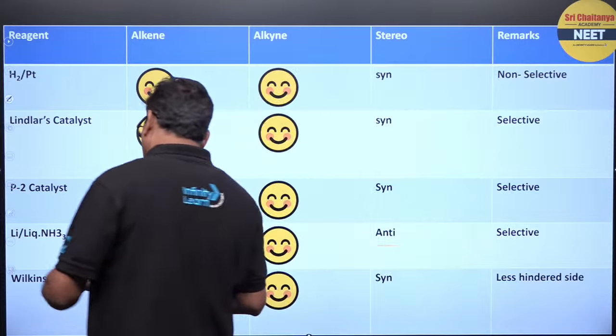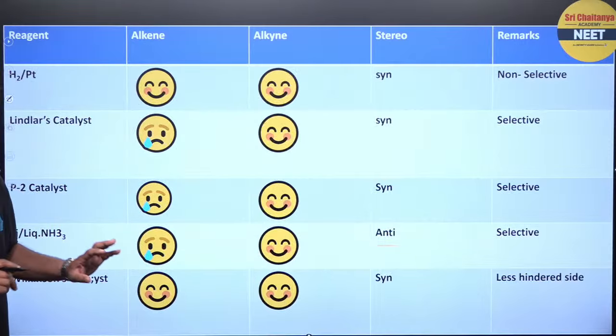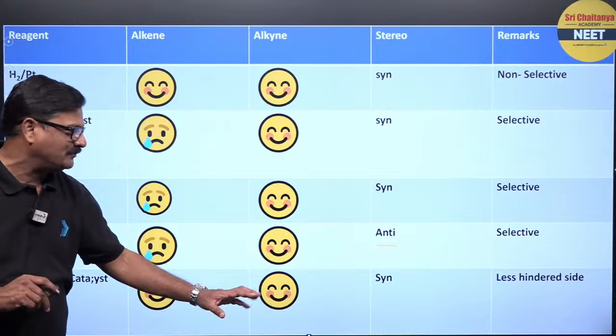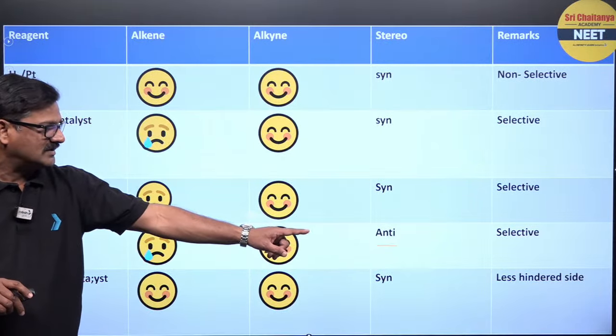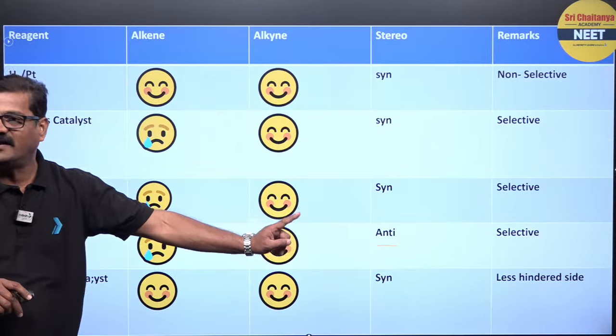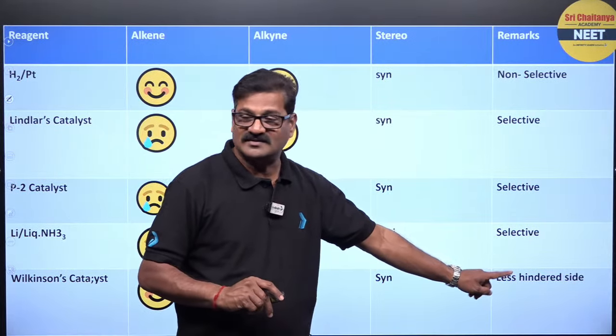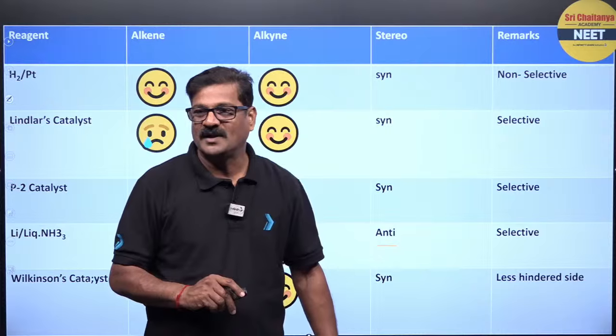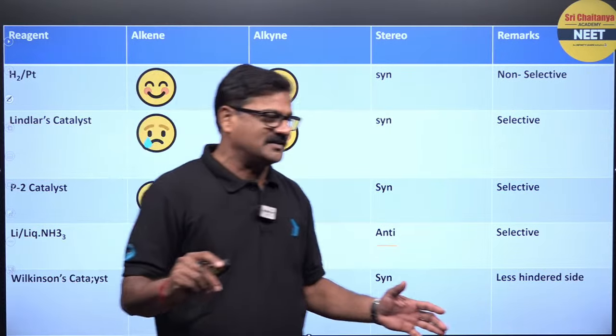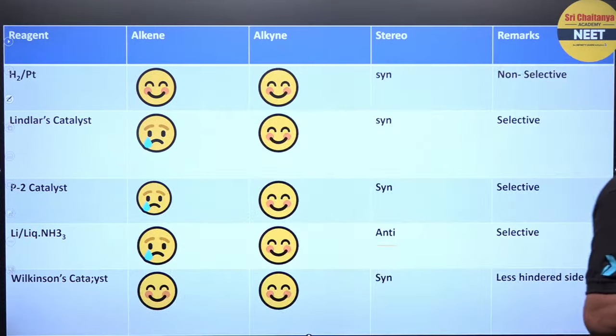Children, here Wilkinson catalyst can do alkene, alkyne, it is syn, but it is used for the less hindered side. That is the remark for this. Okay, everybody take a screenshot of this. 3, 2, 1, it can help you in quick revision.